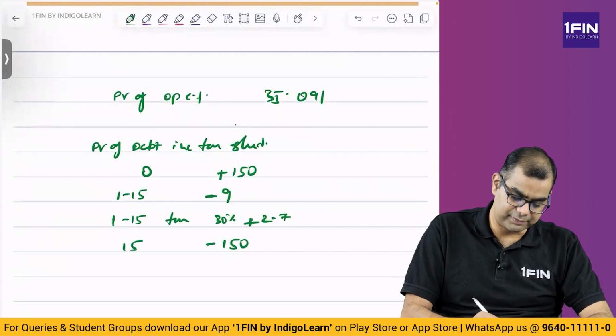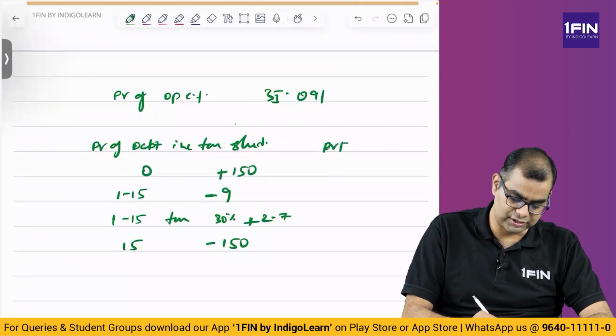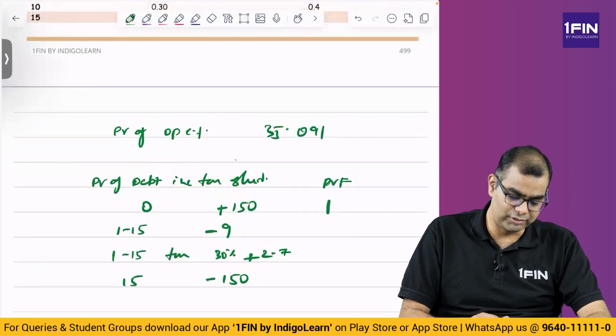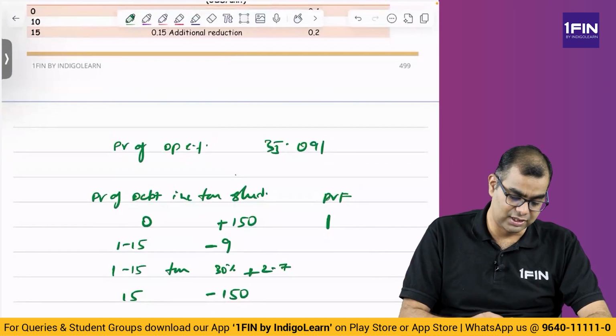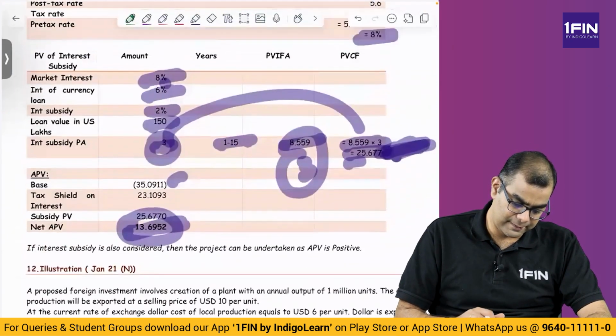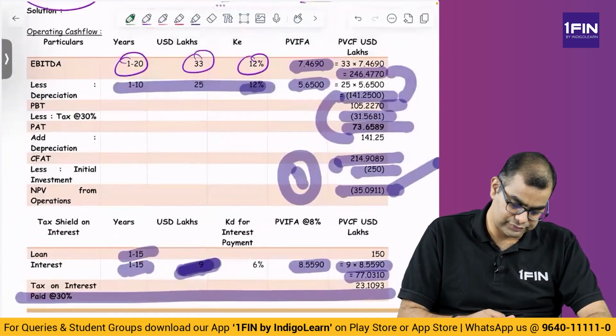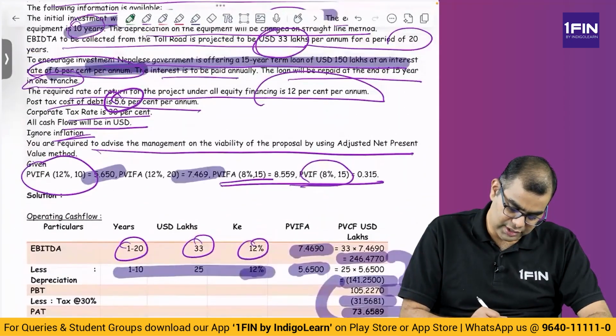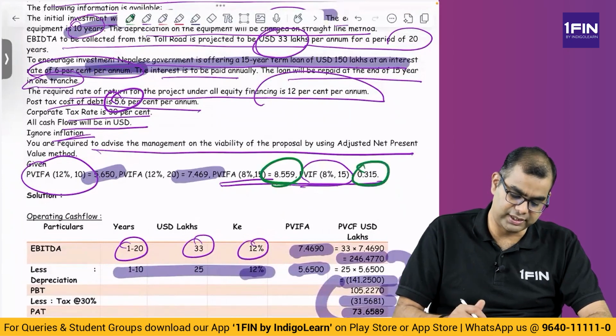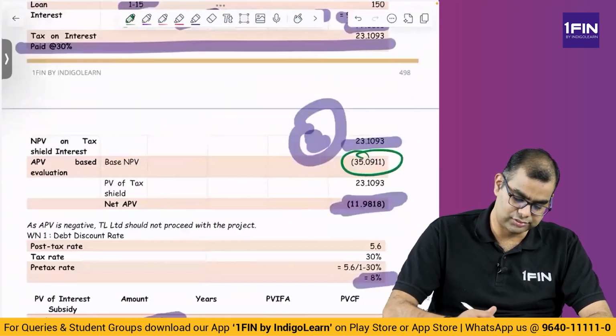So, for the first year, present value factor is 1. Year 1 to 15, cumulative present value factor at same 8% is 8.559, correct? That is what they gave. And they gave 15th last year as 0.315. So, you take those.